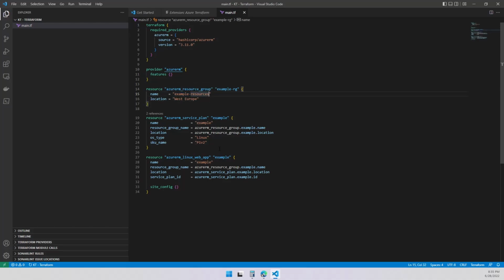It's going to be this one. I'm going to put example resources and a dash RG as well, to make sure that when I create it in Azure, I know it's a resource group. I'm going to leave the location, or I can just change it, but I'm going to leave it at the moment, just for the sake of time.